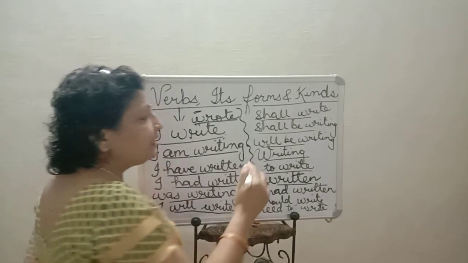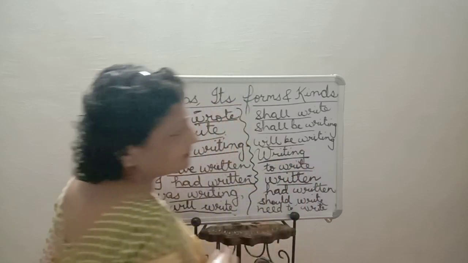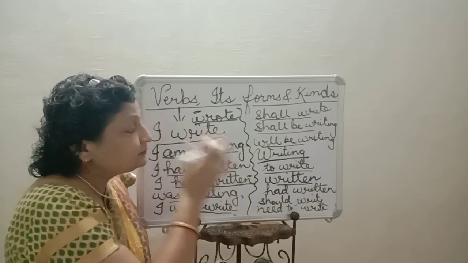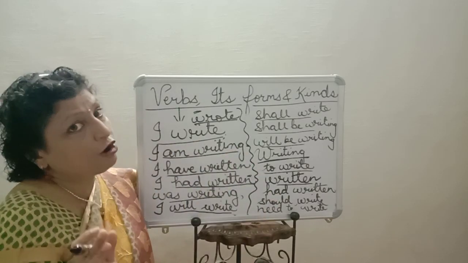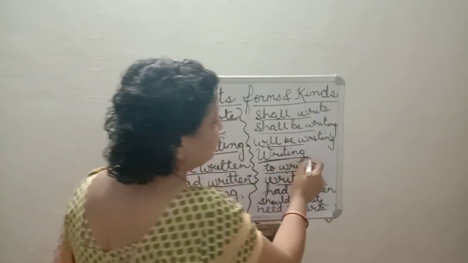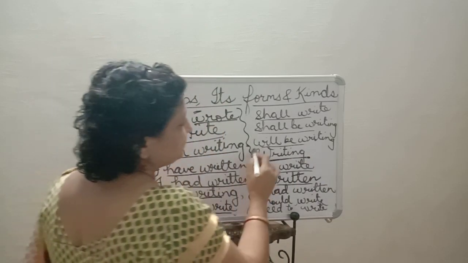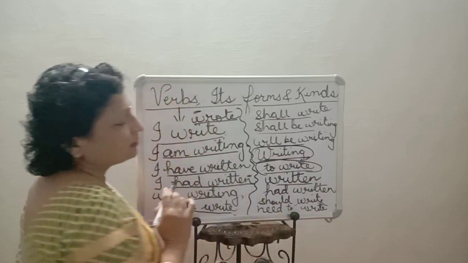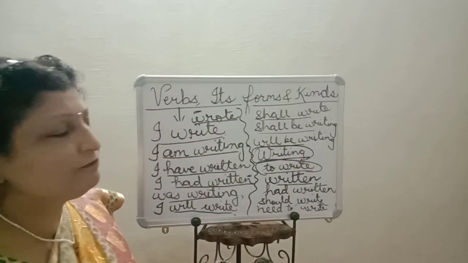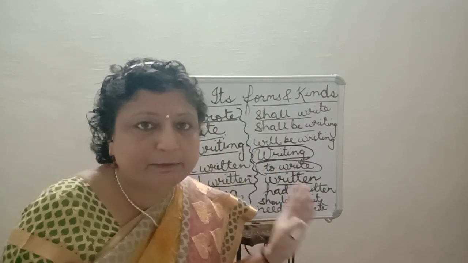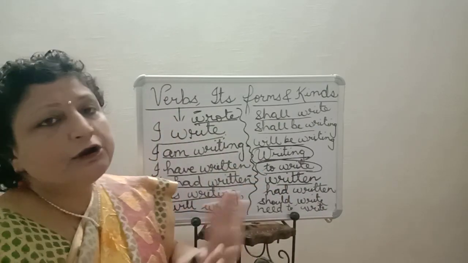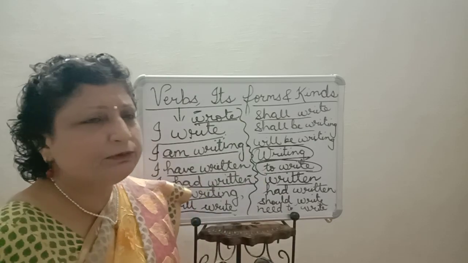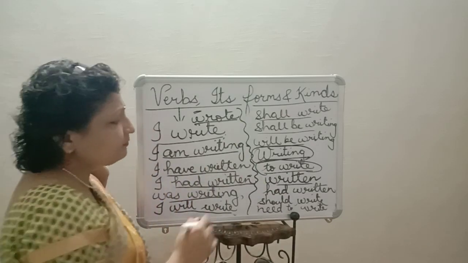But here, if I say writing is a good exercise, here it is not doing the work of a verb, it is not related with time at all. It is rather showing noun. Writing here is used as a noun. And to write, I have to do this work. This is also not doing the work. It is also not limited by time and action. It is also not doing the work related to time. When to write, what to write, it's not telling that.